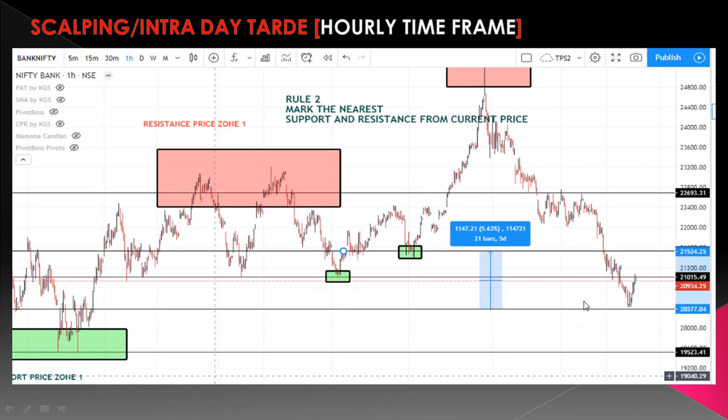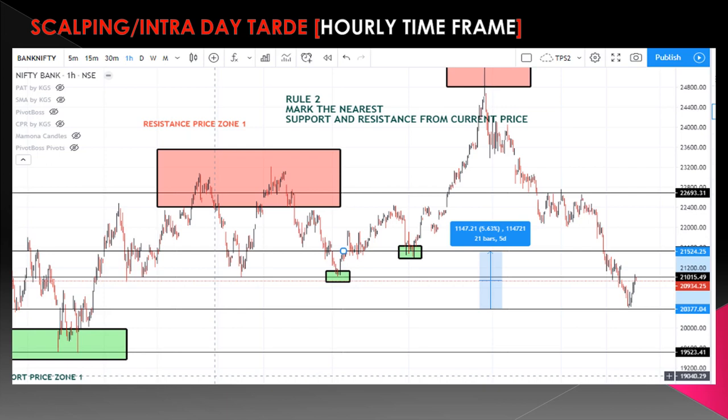The nearest in the sense between this support and resistance, the points should not go more than 1000 or 1500. Here the points between this resistance and support is 1147. Okay, this is rule number 2. Rule number 2, we have to fix with the hourly time frame chart.